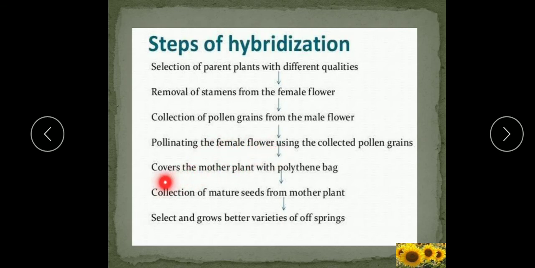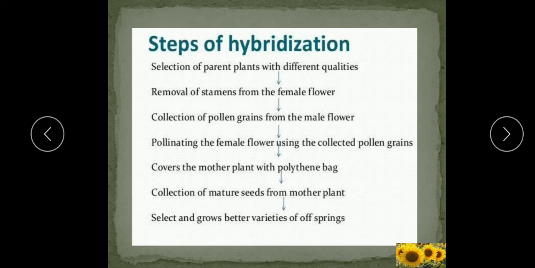Now, after this we cover the mother plant again with the polythene bag, and then the seeds which are produced after this artificial pollination give rise to a new hybrid variety. This new hybrid variety which will be produced is generally different from and better than the parent plant, and is high yielding or of better quality and disease resistant. So, have you understood, children? These are the steps of hybridization.